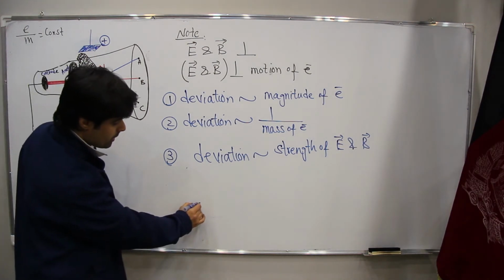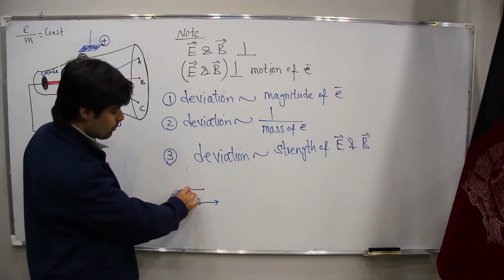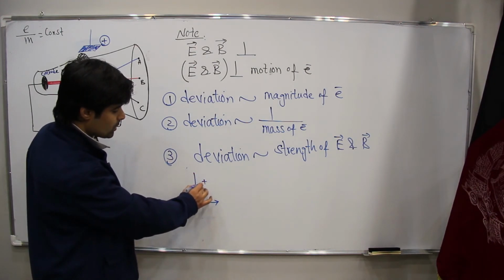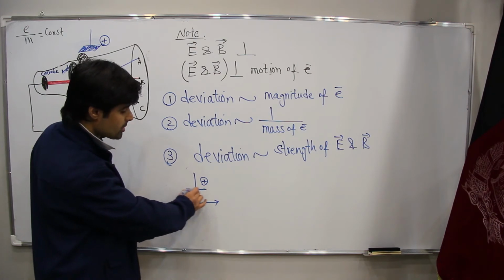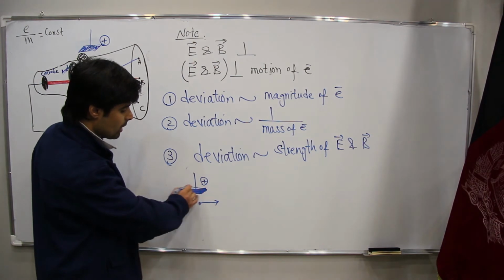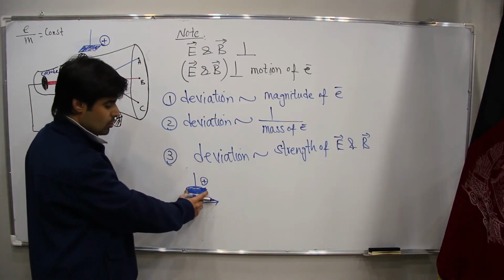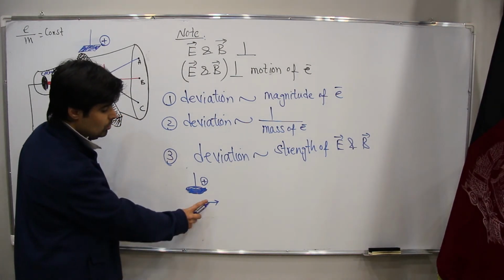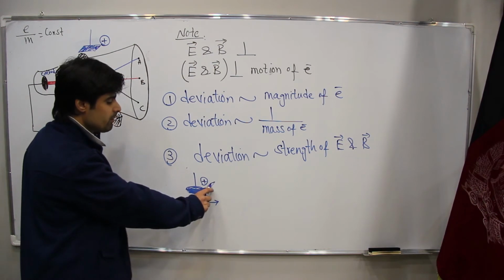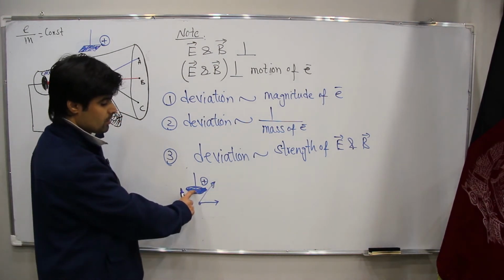For example, there is something which wants to go in a straight line. Here we put an electric field which is positive. Now if this one is strengthened, for example with a high voltage, then with a high voltage or much more strength, this electron will be much more deviated or turned to this plate.